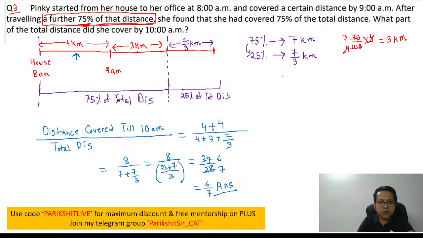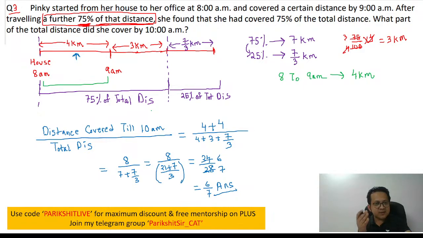Yes. Do you understand that between 8 to 9 a.m. distance is 4 kilometers? Will you agree? 8 to 9 a.m. is there from our figure. Yes, remember? It is written that this part 8 to 9 a.m. is 4 kilometers. The question is saying the speed hasn't changed. The person moves at the same speed only. Otherwise, they would have mentioned speed had changed.